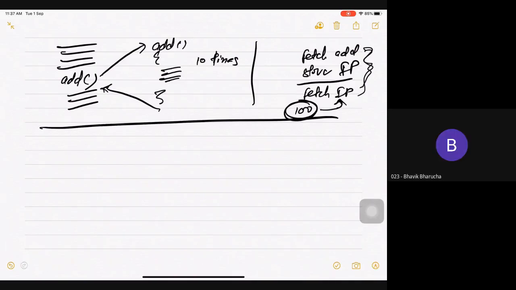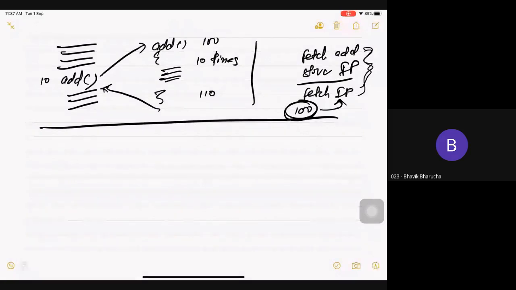Sir, explain once more. Okay. Suppose this is my program, right? So when the add function comes, suppose add is currently on line 10, right? The add function is written suppose on line number 100, and it has 10 lines, so it ends at 110, right? So whenever the add function comes, I need to do these three tasks, 1, 2 and 3.